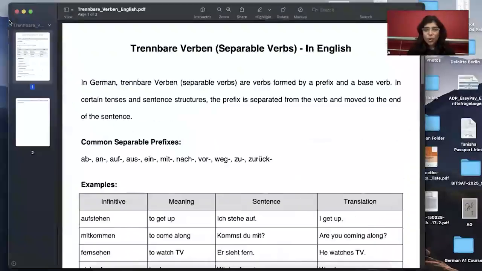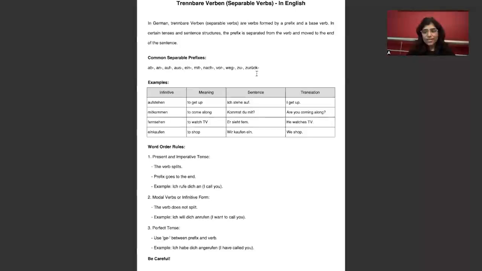Hi everyone. In this video today, I'm going to share with you another kind of verb, called Trennbar verbs. So far we have seen regular verbs, irregular verbs, and modal verbs, and today we are going to see the fourth type of verb, which are called Trennbar verbs. What are these? You will understand in some time.